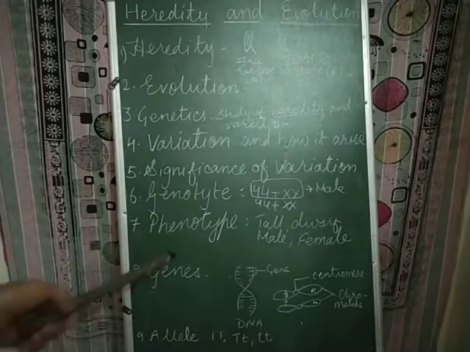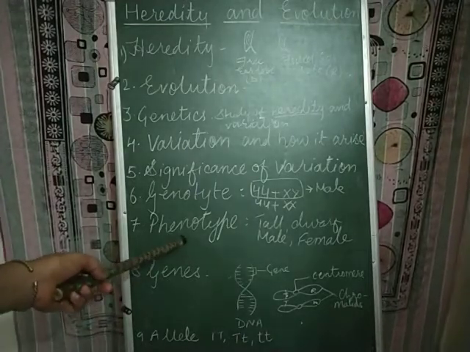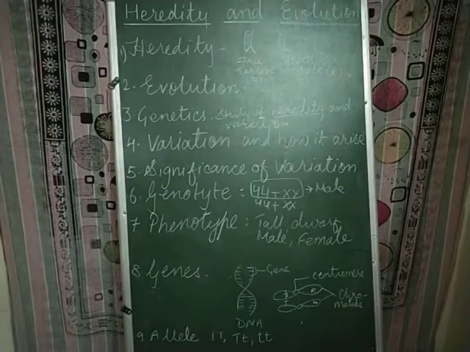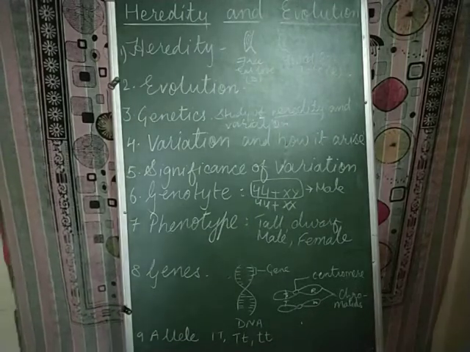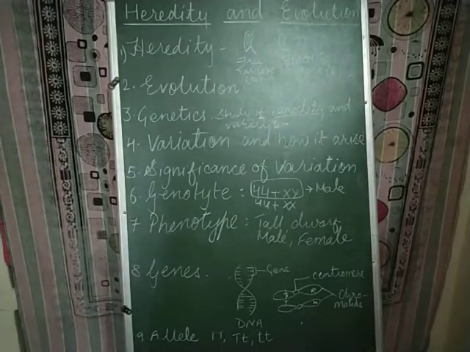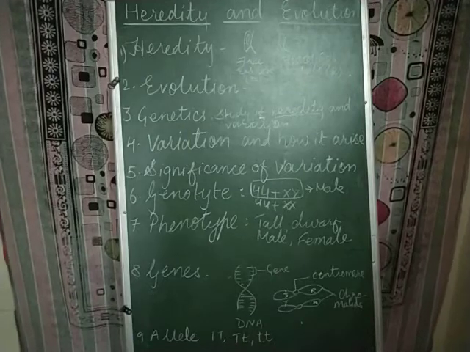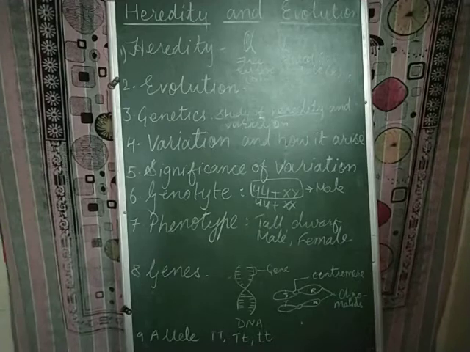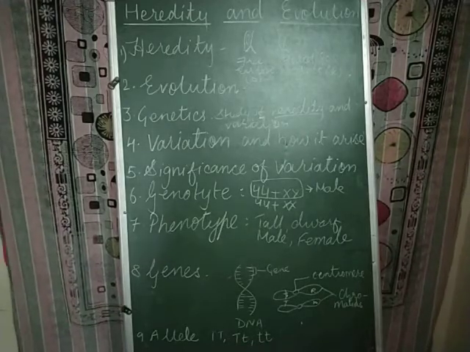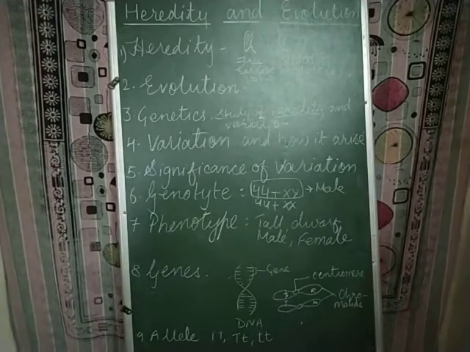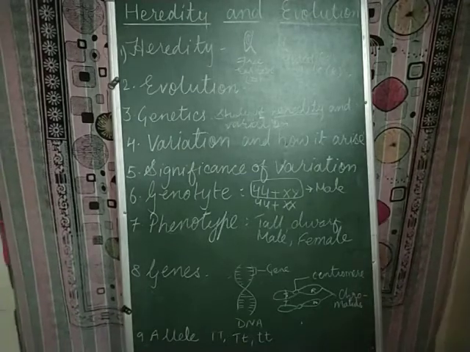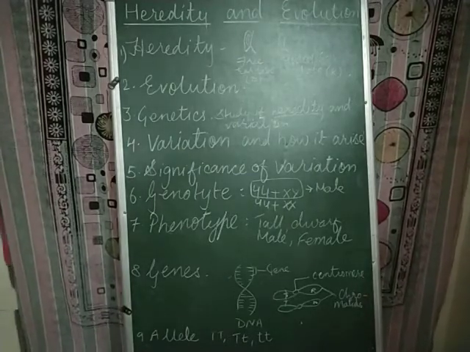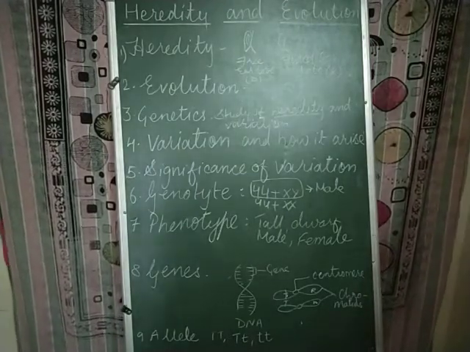For phenotype, you can give examples: tall plant, dwarf plant, male or female. All these external features that you see or appearance of the organism that you see are called the phenotypic features.